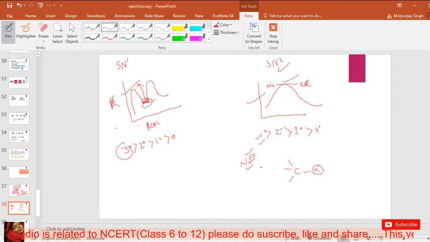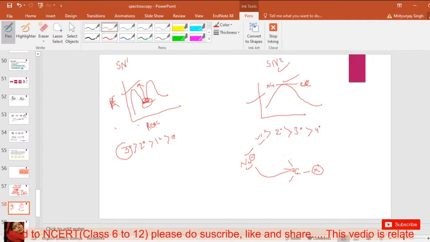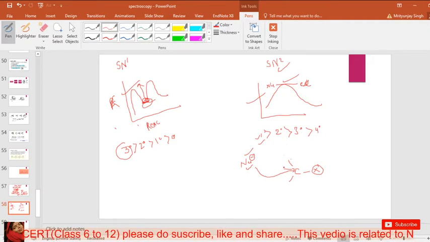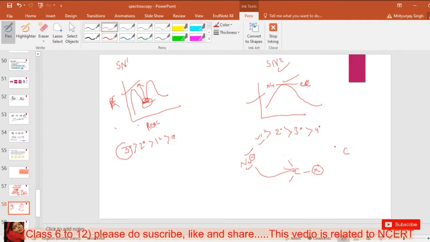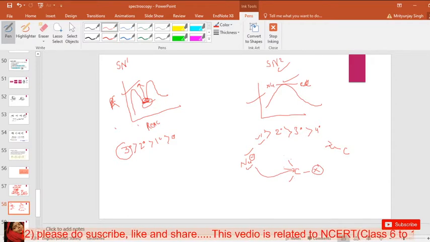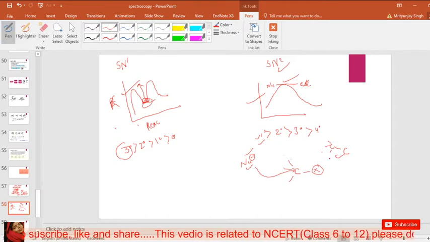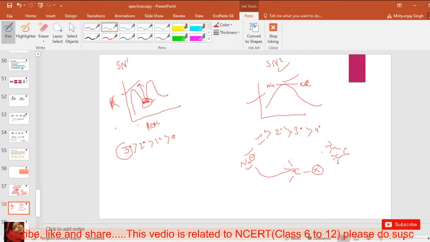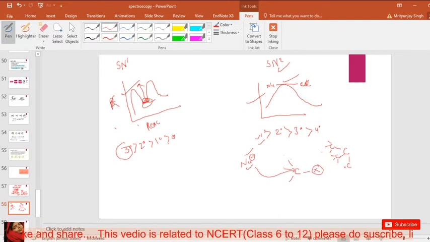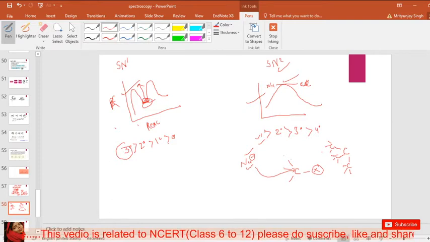In case a nucleophile attacks this central carbon, then there are three methyl groups, creating this type of structure. Here is one methyl group, which has 3 hydrogens, and here is also a methyl group with 3 hydrogens, and this carbon also has 3 hydrogens.